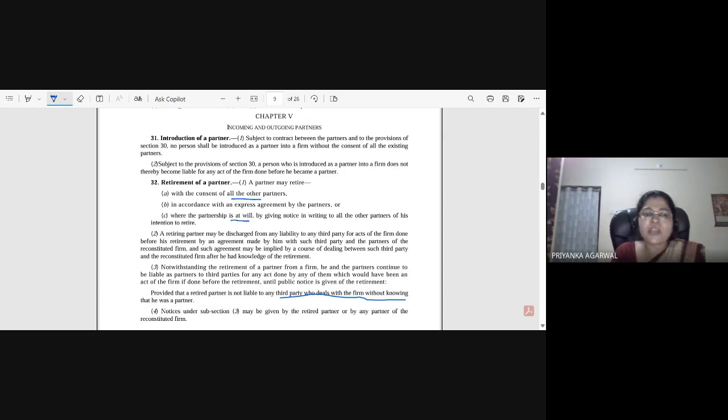The partners gave a defense that for the purpose of retirement he has to give notice to all the partners, and with their consent only can he retire. The court held that the summons given when he filed the suit had been provided to all the partners of the firm, and that summons will be considered as a notice.